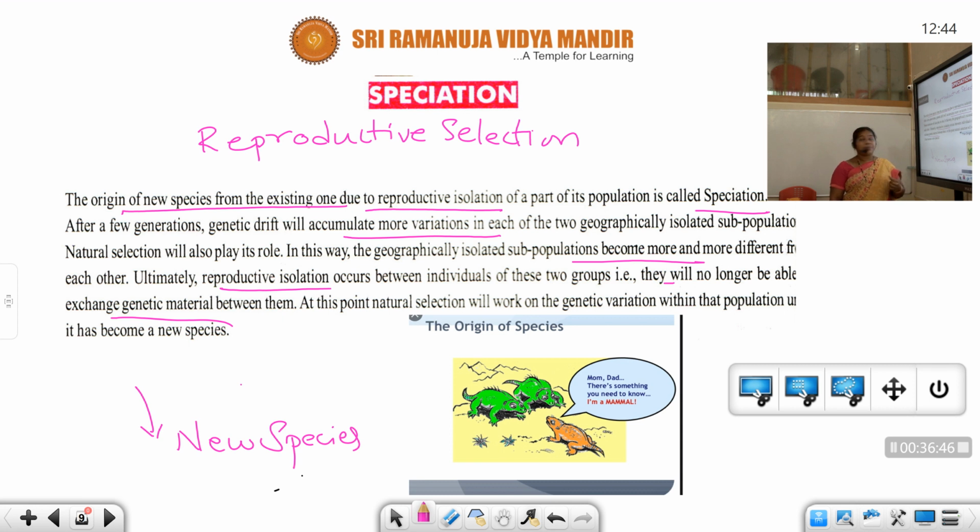by the organisms. Ultimately, reproductive isolation occurs between the individuals of these two groups. For example, they will no longer be able to exchange genetic material between them. At this point, natural selection will work on genetic variations within the population and it has become a new species. Understand?